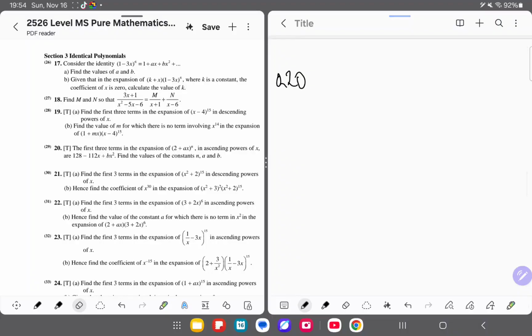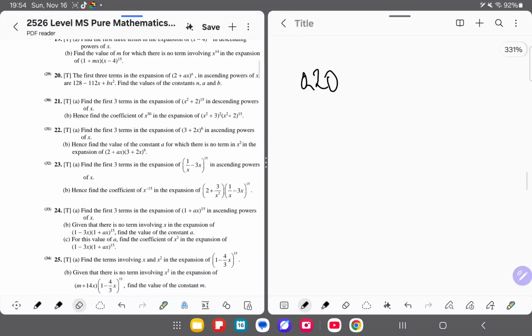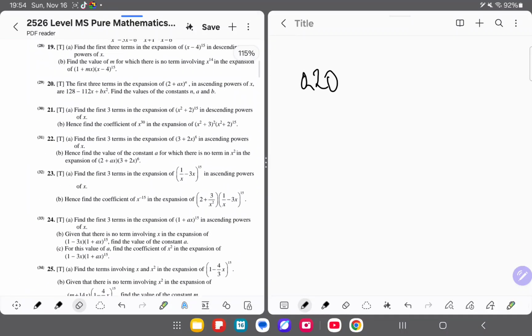I'll be doing 2.3 because most people forget the idea of 2.3 since it's basically at the beginning of the term. It's been a while since we covered that topic. So I'll be covering a lot of top questions. I'll be starting from question 20 and I'll move down to question 25. Or you know what? Question 19.